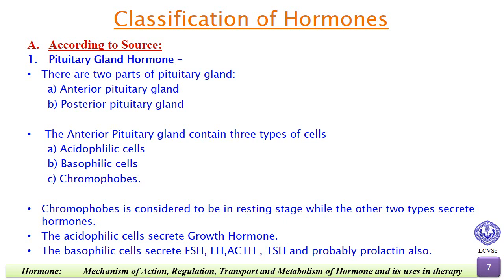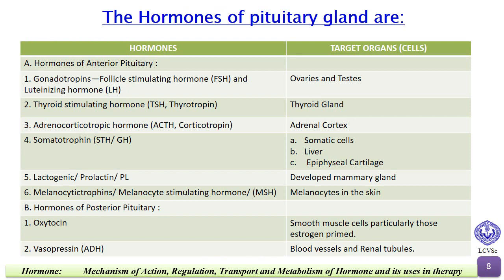The acidophilic cells secrete growth hormone, and the basophilic cells secrete follicle stimulating hormone FSH, luteinizing hormone, ACTH, TSH, and probably prolactin. First we will see the hormones of anterior pituitary and the target organs.